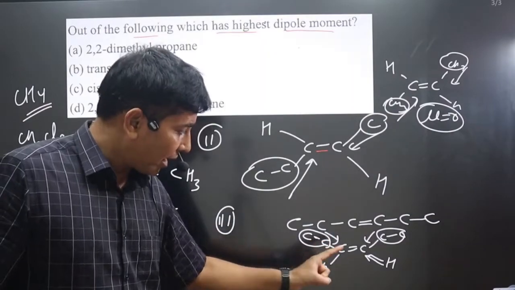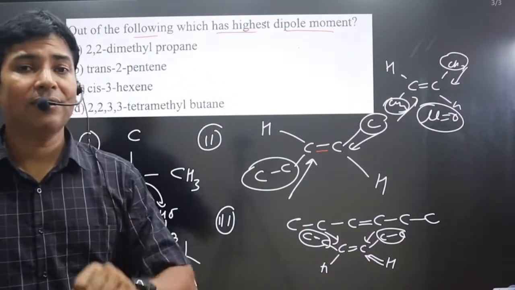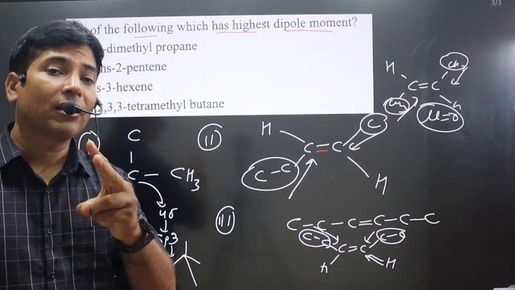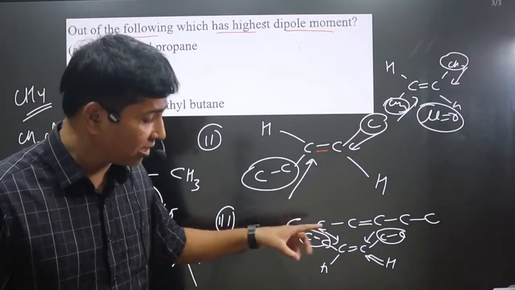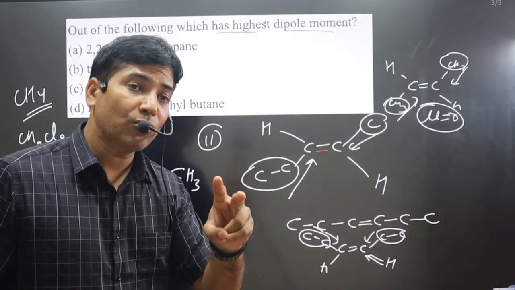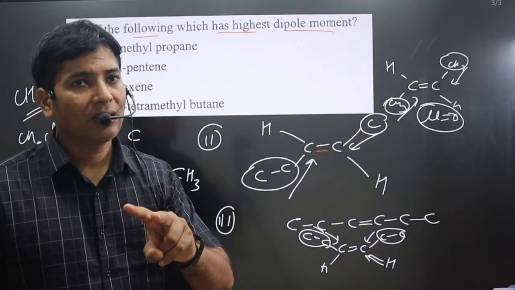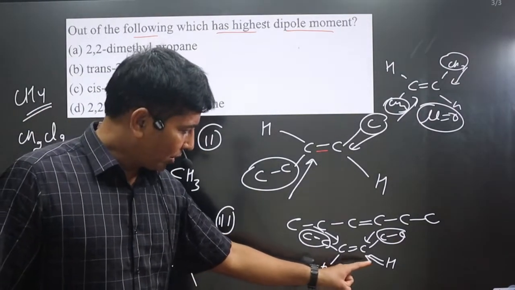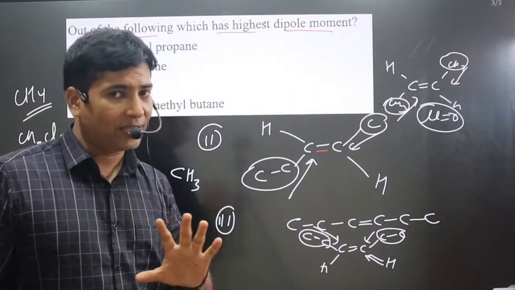But here the electronegativity between carbon and hydrogen, and here the electronegativity condition is different, because this large group is there, two carbons present in the alkyl group, and they are donating electron density. In this case you can see the electron activity between the atoms is different, so the dipole moment will not cancel out 100%. You cannot say this arrow mark will 100% cancel out this arrow mark. No, it is not possible.